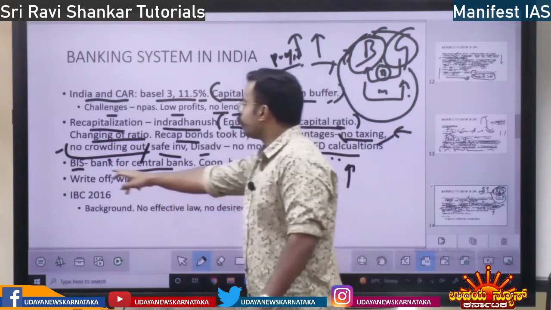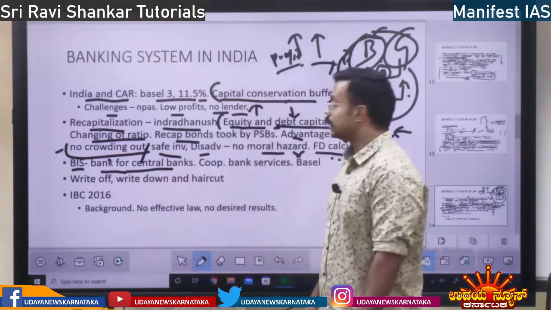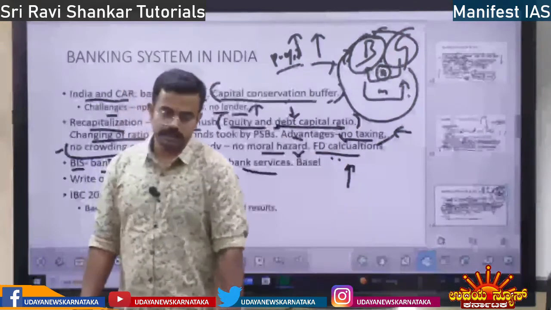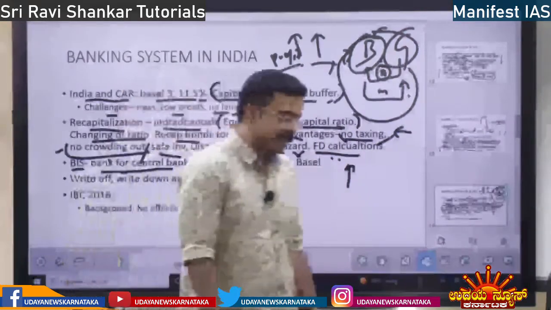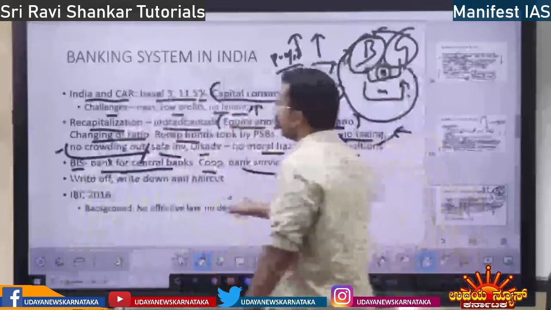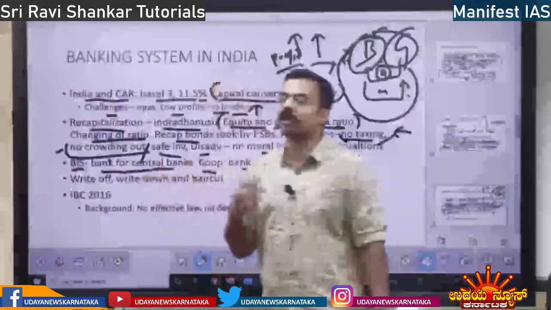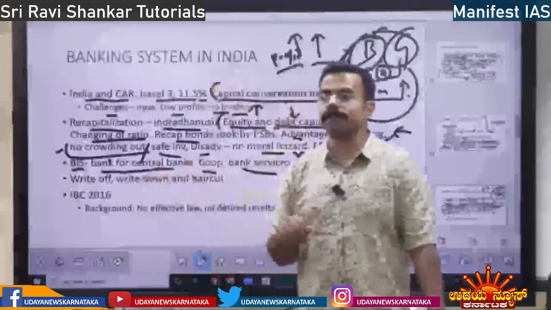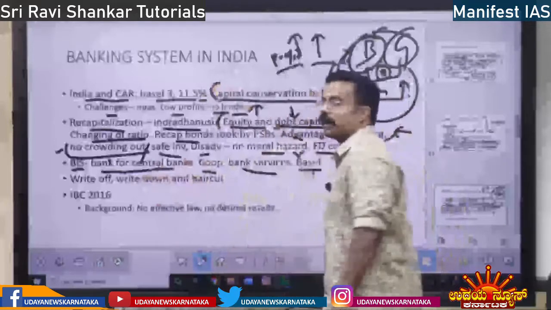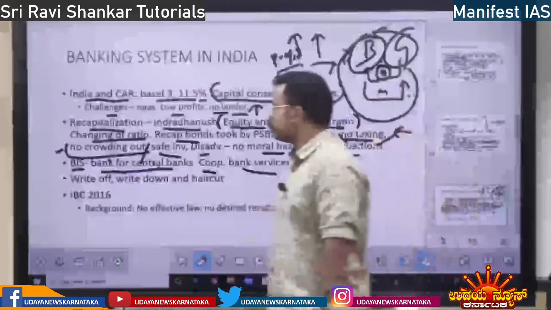So it is a bank for central banks, for all the country's central banks. It gives out banking services, lending, deposit, everything will be carried out, but only for central banks. We cannot go and open an account in BIS, right? Individuals. And also it is based in Basel, Switzerland. This bank is also there in Switzerland.